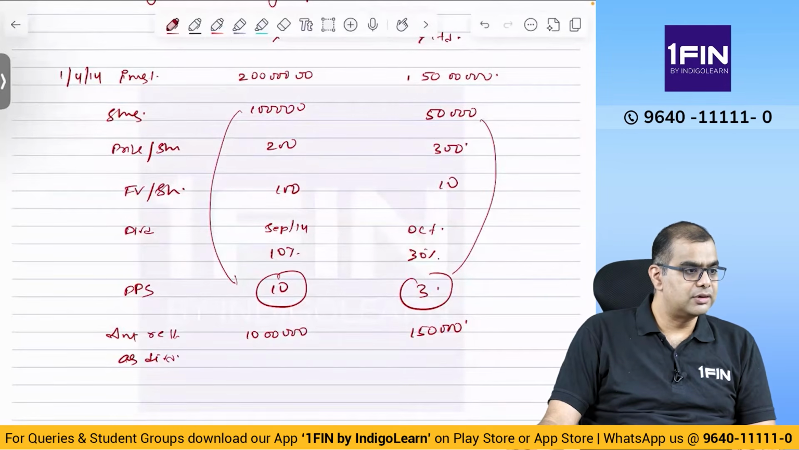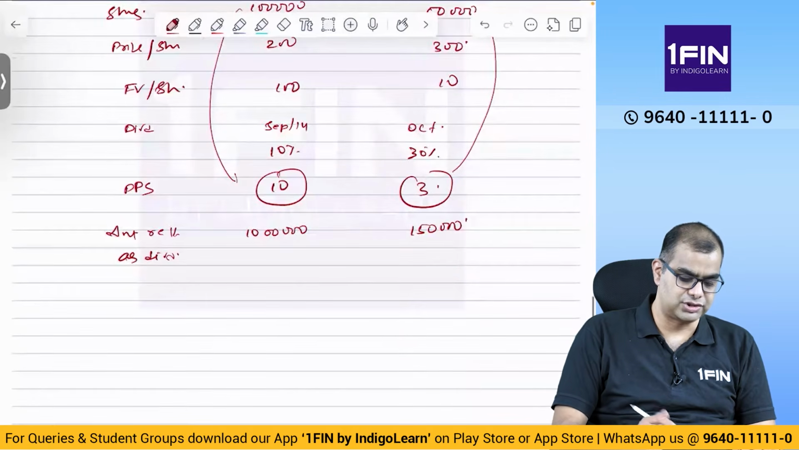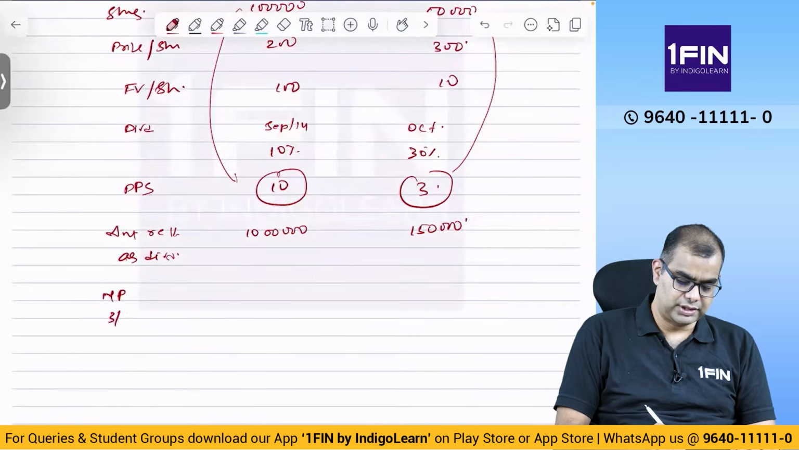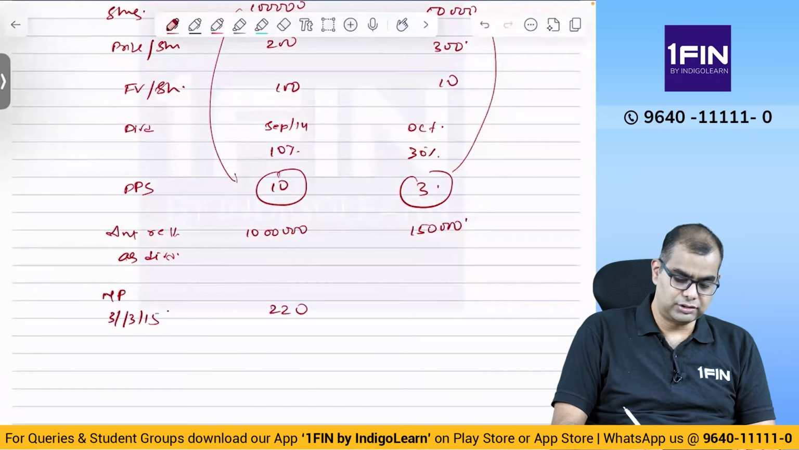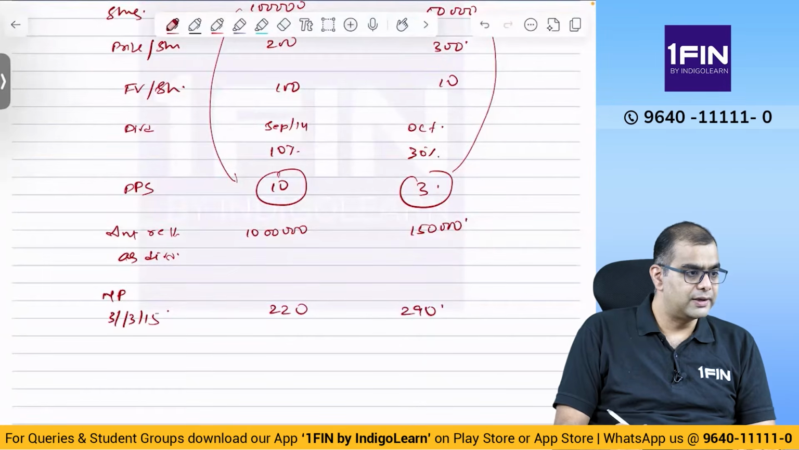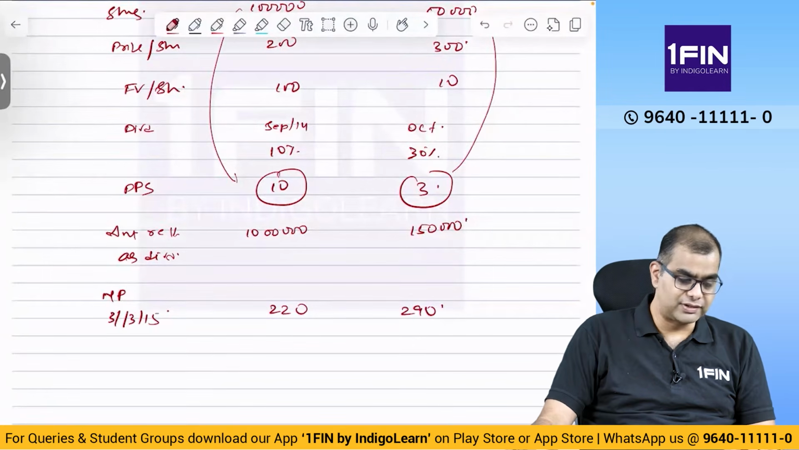Then paid out by Y Limited. On 31st March, market quotations. Market price 315, 220 and 290. Okay. Then after this, what is the next part?